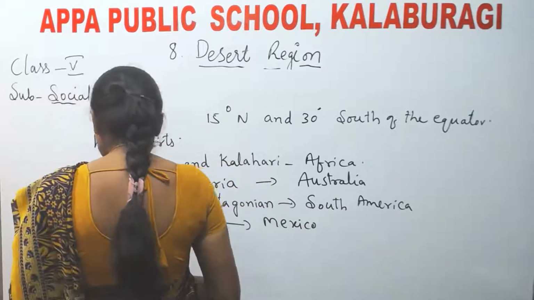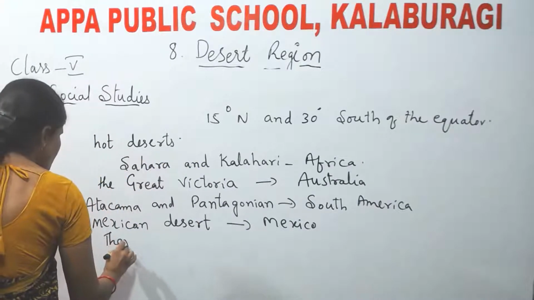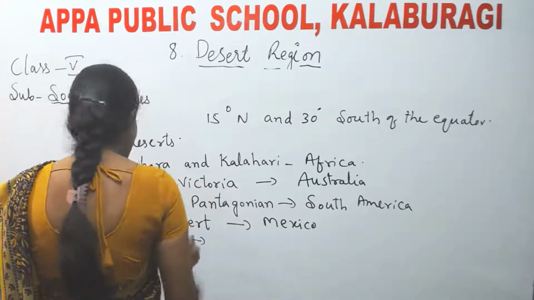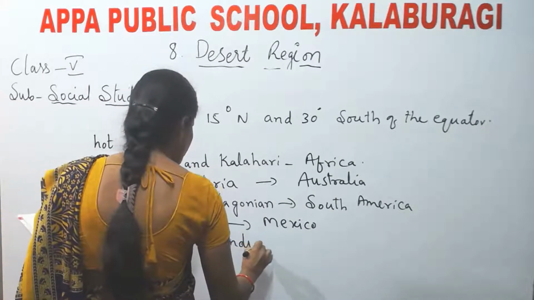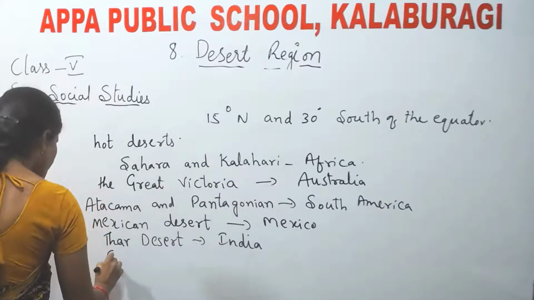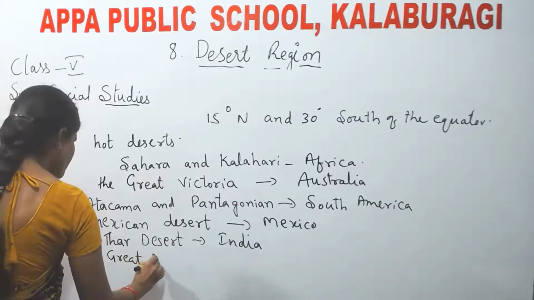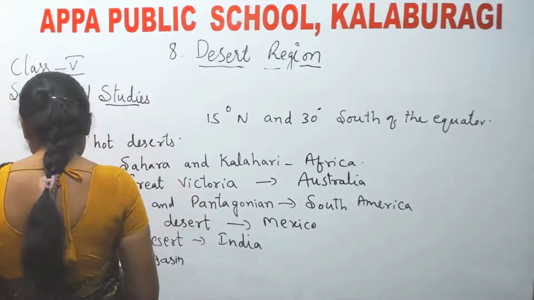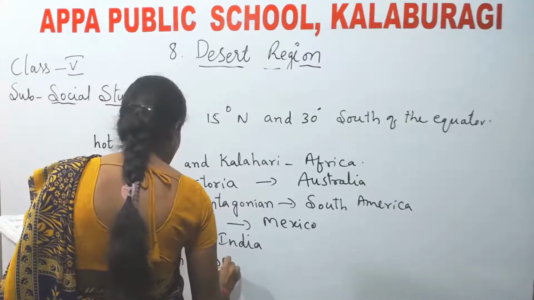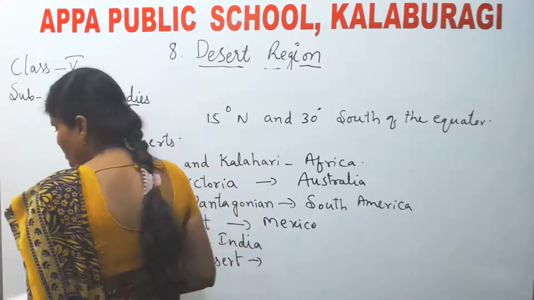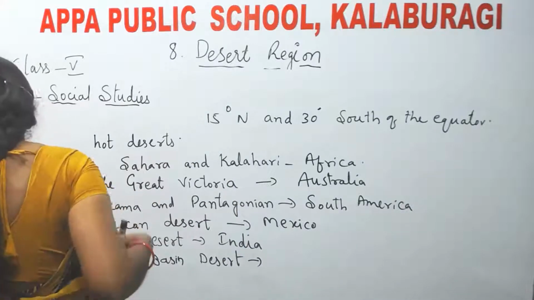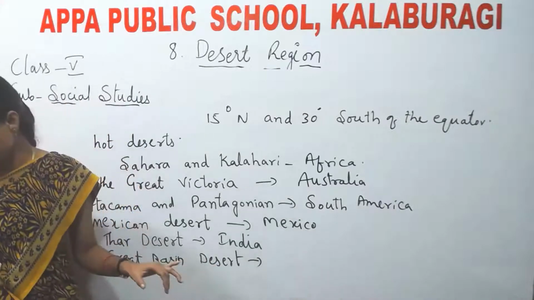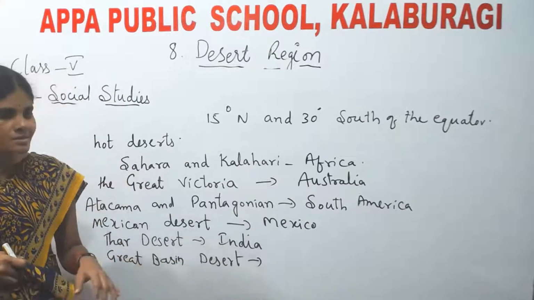Next, the Thar Desert. It is located in India. Next, the Great Basin Desert. It is located in the USA, in a state called Nevada.